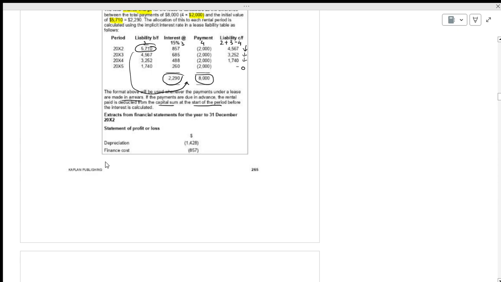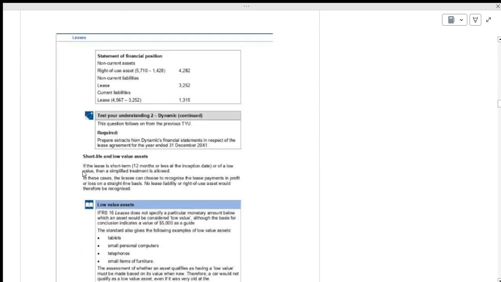Okay, what we'll say is that they have calculated depreciation. This is only an extract. Depreciation is 1,420. Finance cost is 857. Right of use asset: here we have to be careful. This is what I want to say. What is the right of use asset? This is the depreciation, and this is the present value. Okay, present value minus depreciation.